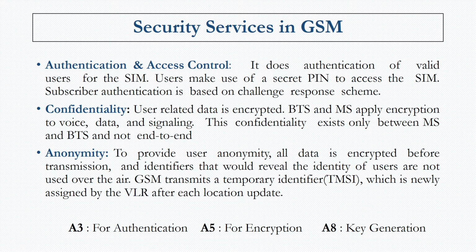Anonymity is the third security service that GSM provides. Anonymity is provided to the GSM users, hence important information and identifiers that reveal the identity of users are not used as such when they are transmitted. Hence, temporary identifiers are often used, which helps to protect the user's anonymity. So three different algorithms are used: the A3 algorithm for authentication, A5 for encryption, and A8 for key generation.